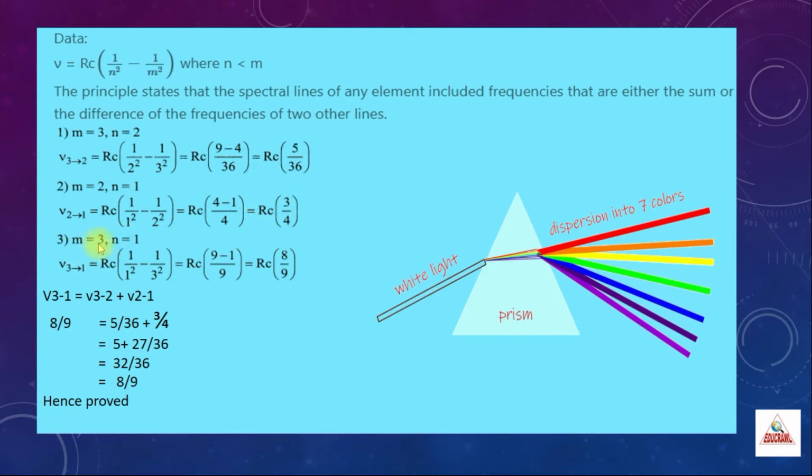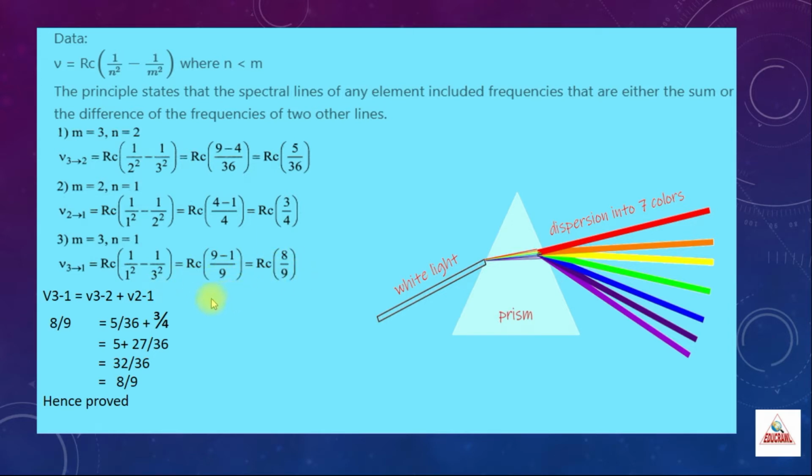Next, for the transition m is equal to 3, n is equal to 1, we get the frequency nu 3 to 1 is equal to Rc into (1 by 1 square minus 1 by 3 square), which is equal to Rc into (9 minus 1) divided by 9, which is equal to Rc 8 by 9.